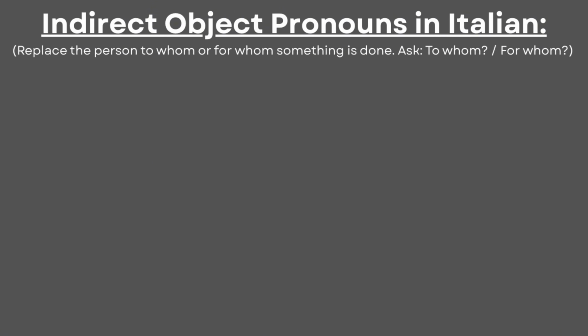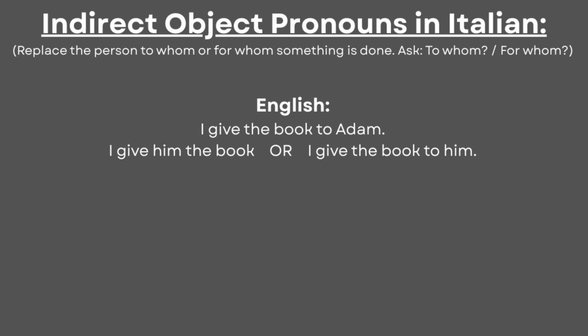Now, let's see indirect object pronouns which replace the person to whom or for whom something is done, thereby answering such questions. In English, an example is I give the book to Adam. I give him the book. Or I give the book to him. In this case, there's a direct object with an indirect object, so him is the indirect object pronoun.